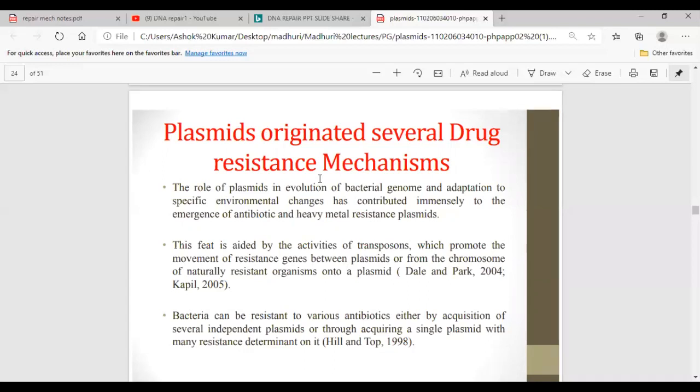Likewise, the genes present on the plasmids have also evolved and contributed immensely to the emergence of antibiotic resistance and heavy metal resistance. This feat is aided by the activities of transposons, which promote the movement of resistance genes between plasmids or from the chromosome of a naturally resistant organism onto a plasmid. So we have seen that transposons are also playing a role in giving resistance to the plasmids.